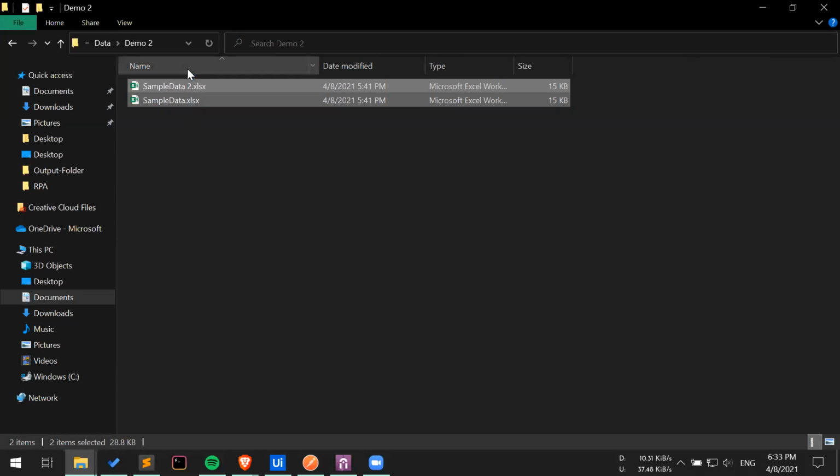To make the scenario more relevant, these Excels are manually placed here, and they can be deleted at any point of time by the business, and a new Excel could be placed here. So your bot's task is to process this Excel and somehow retain the data. The first thing that will come to your mind is that probably it is best to upload just a part of the Excel instead of the entire data table.